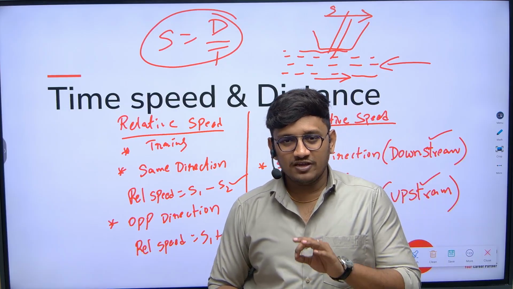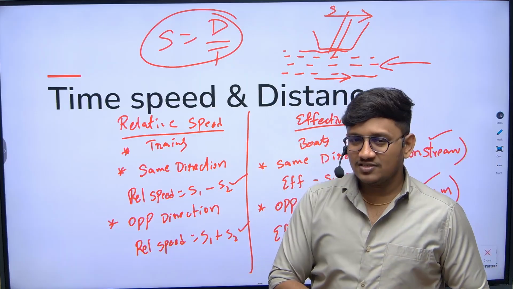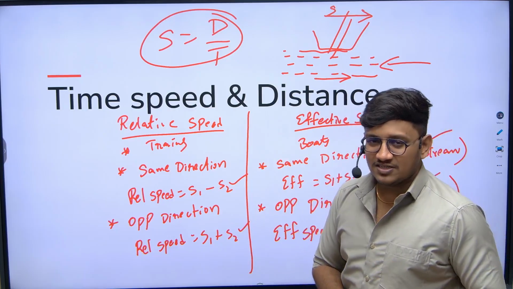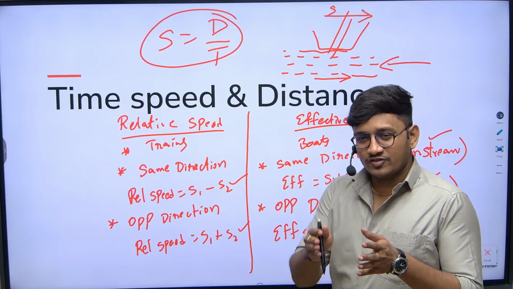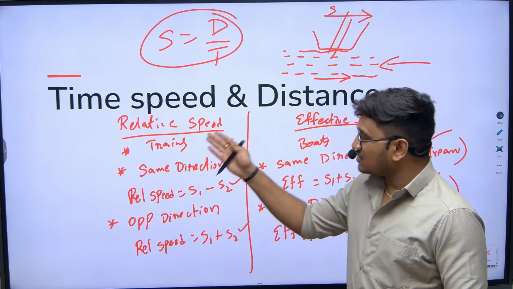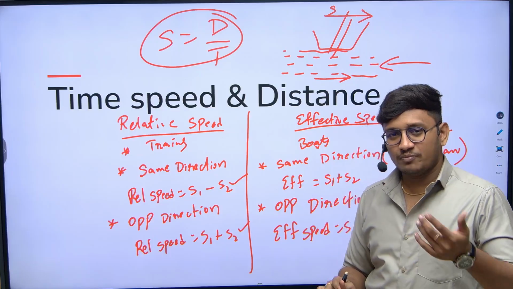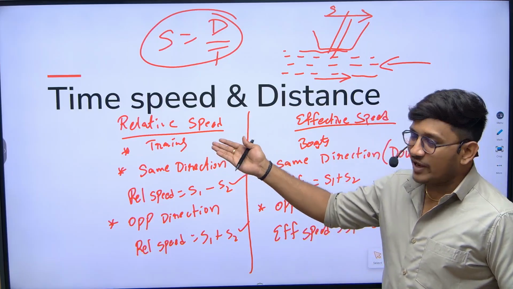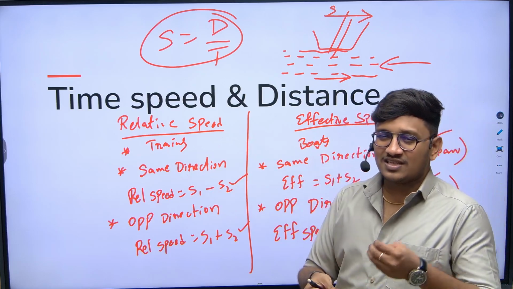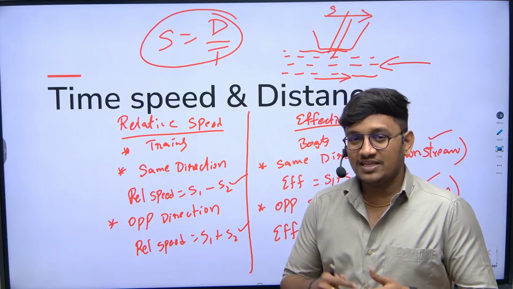There is no specific weightage given by TCS, and based on previous research we can expect 1 to 2 questions from the concept of time, speed and distance, and mostly we can expect questions either from trains or boats and streams. Even this is not guaranteed. Based on previous years, we are expecting questions from trains or boats. Sometimes they may give questions based on the general category of time, speed and distance. Very general questions they might give sometimes.